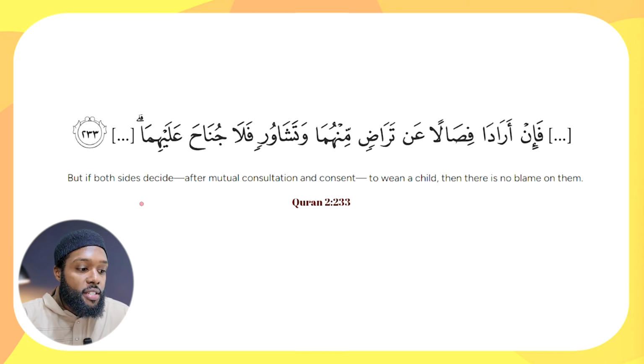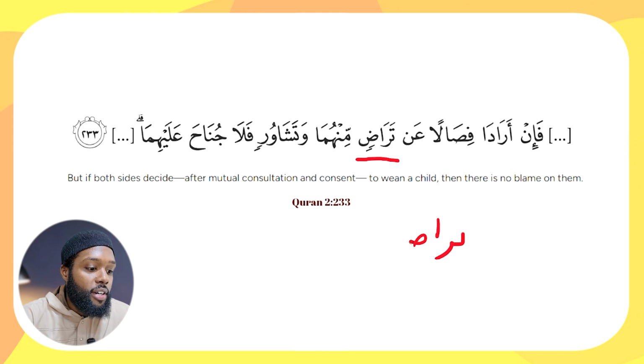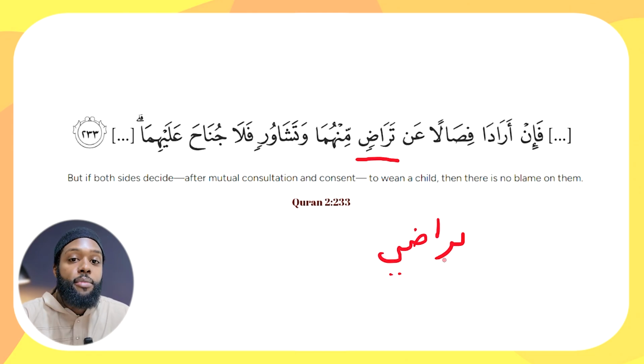But if both sides decide by means of mutual consent to wean a child, then there is no blame on them, right? And what we're looking at here is taradin, meaning mutual consent. Now the word taradin is actually taradi, right? Taradi. It's an ism manqus. And this is where it can get tricky because an, right, before taradin is a harf jar, which impacts an ism and changes it into the state of jar, right?